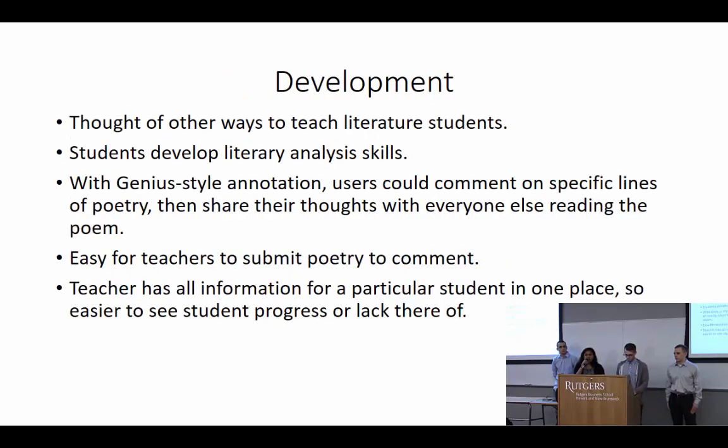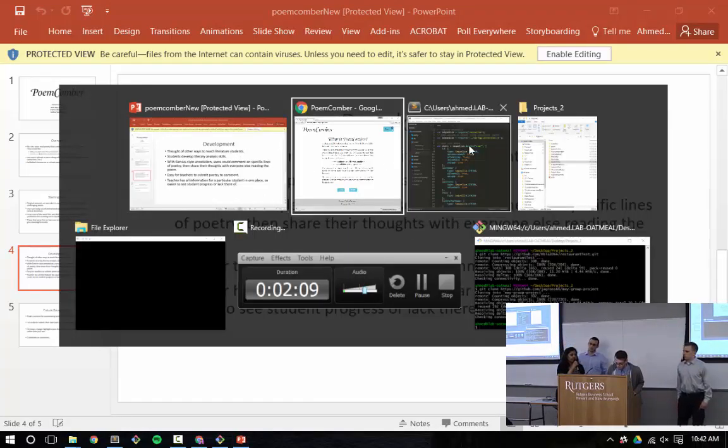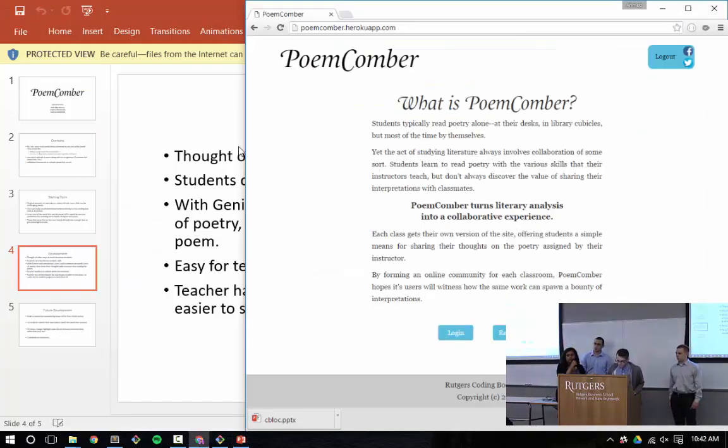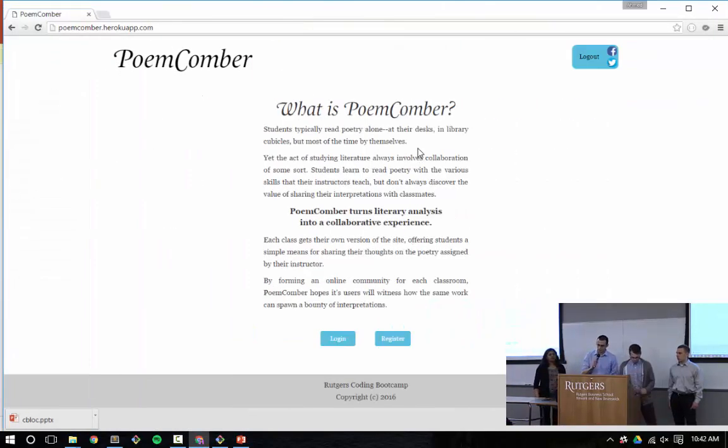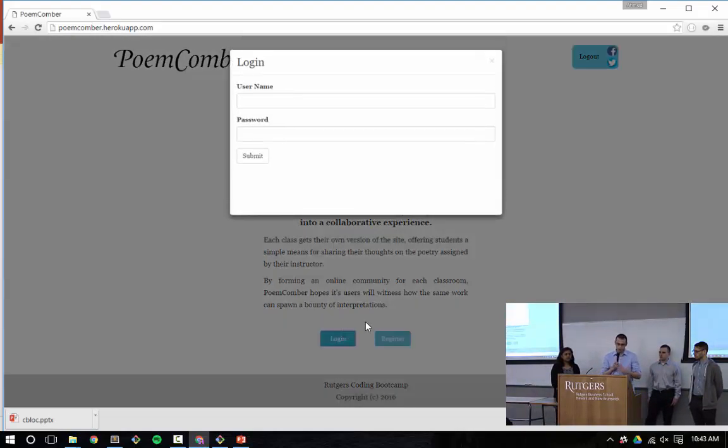So now I'll hand it over to Zintis for the layout, and he'll walk through the code for the layout and the demonstration of the website. Good morning, everybody. So I was largely in charge of doing the layout, CSS, and HTML. And here we have the splash screen, which is what everyone's going to be welcomed with when they get in. We have a login button, so just give me one sec.